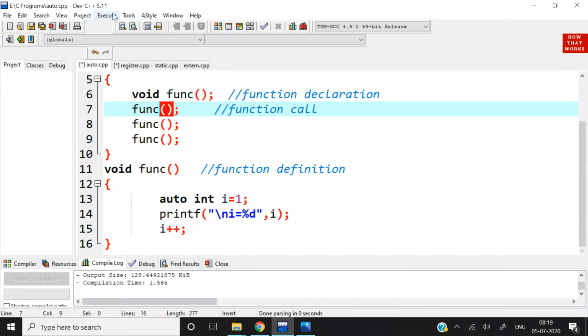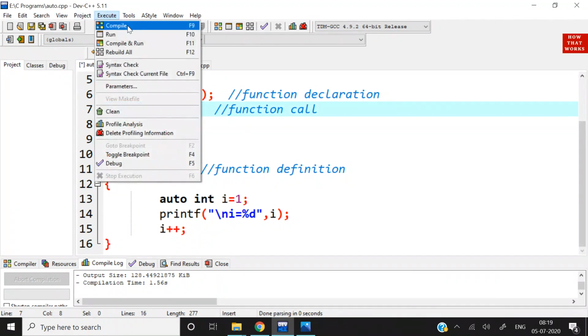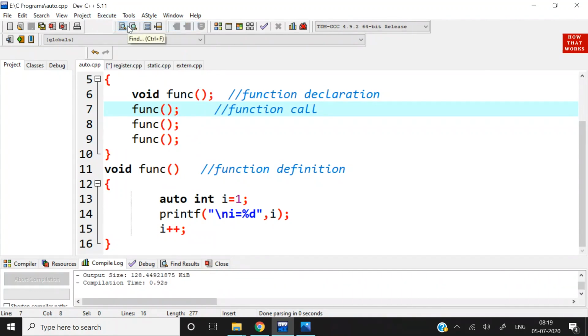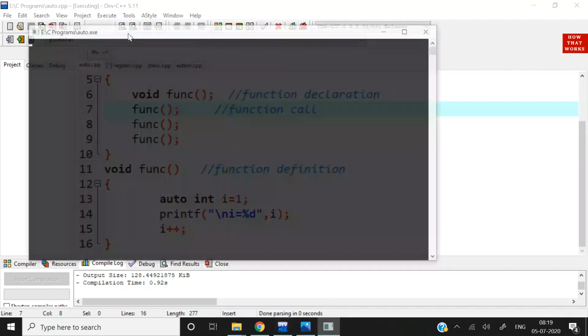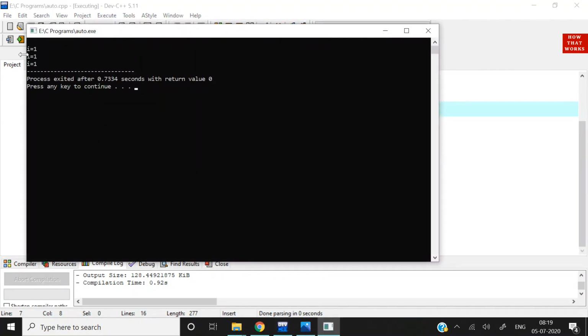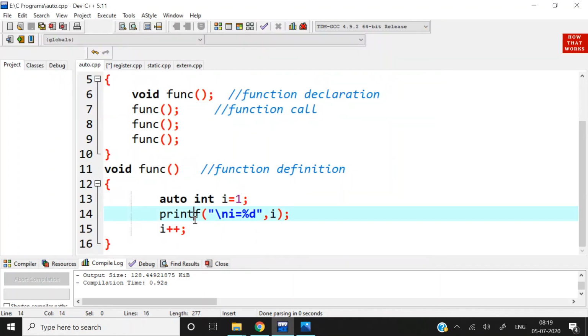Now I will execute this program, compile. Since there are no errors, now we will run this program. Run. You can see from the output that I is 1 1 1. All the 3 times the value of I is 1, because it's automatic storage class.